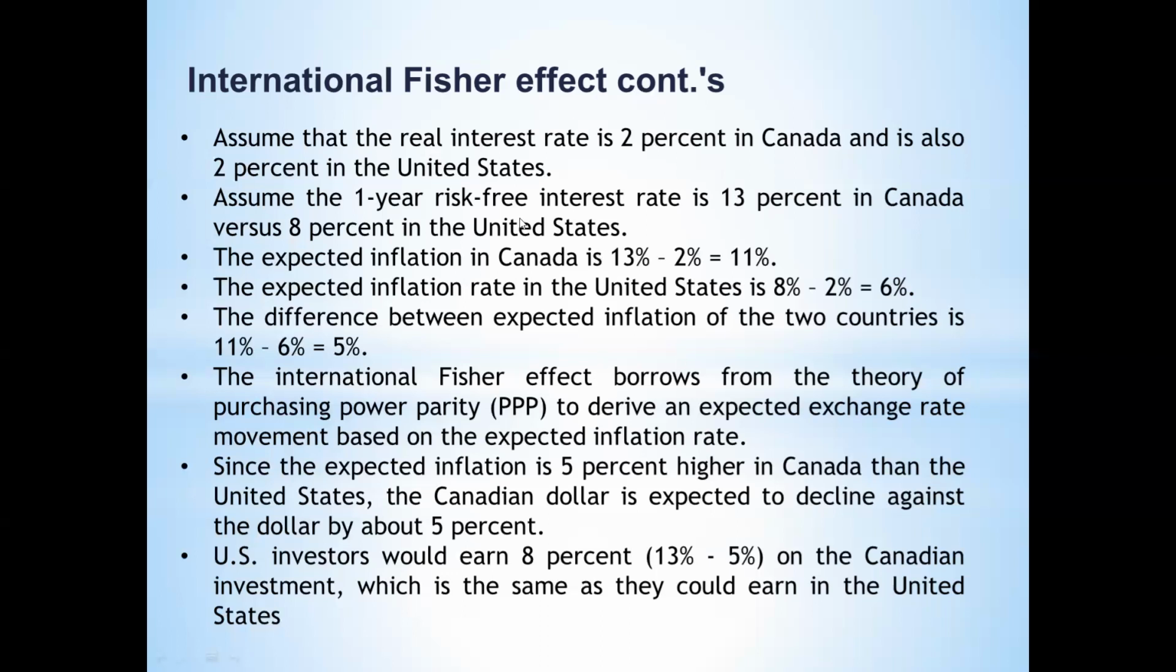Right? So that is we call interest arbitrage. What are we interest arbitrage? Like currency arbitrage, we know we buy currencies from cheaper market and sell into the higher market. So in interest arbitrage, what we can see is we borrow funds from low interest rate market, and invest that borrowed money to high interest rate market. Okay. So since the expected inflation is 5% higher in Canada than United States, the Canadian dollar is expected to decline against dollar by 5%.